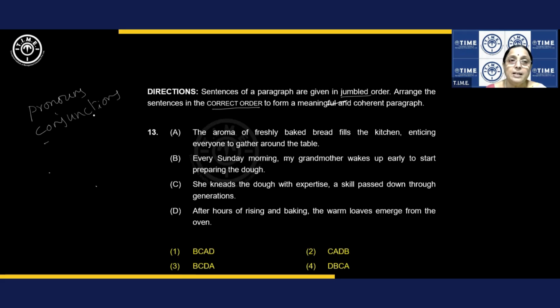Right. Okay. And then you have to look at the flow of thought. So what is the other doing? First is what, next is what, next is what. And that's how we have to check it. All right. Keep these things in mind. So the strategy should come to your mind.